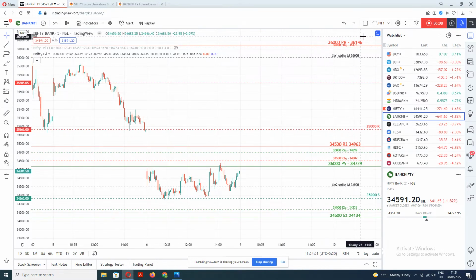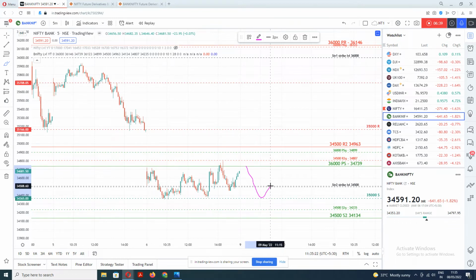So you see at 36,000 there is huge call writing, and at 34,500 put writing is slightly higher than the call writing. So if it is a flat opening over here and it gets resistance at the 36,000 lower limit, or 34,739 or 34,750 around, again it will test the low of Friday and get a support over here.